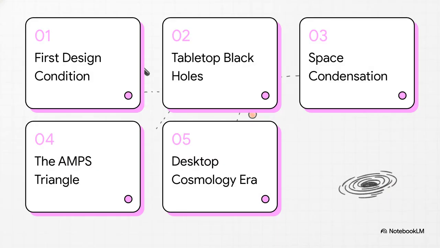So here is our roadmap for today's explainer. We'll be looking at nature's first design condition, tabletop analog black holes, Theory 3.3 on space condensation, the AMPS entanglement triangle, and finally, the desktop cosmology era. Let's get right into it.